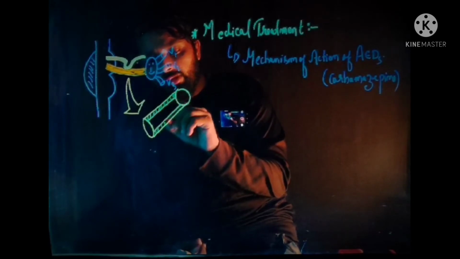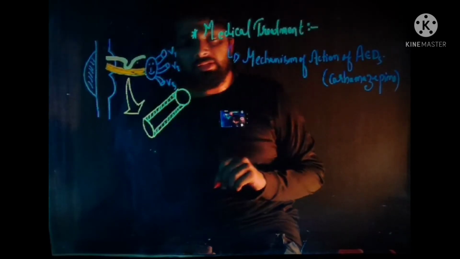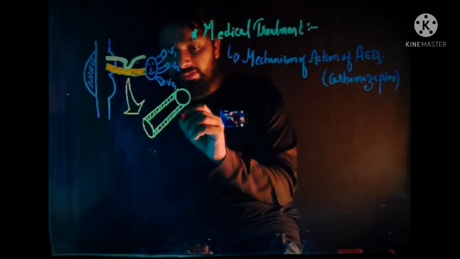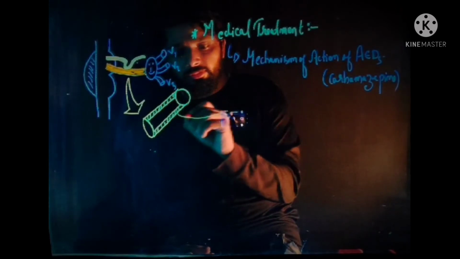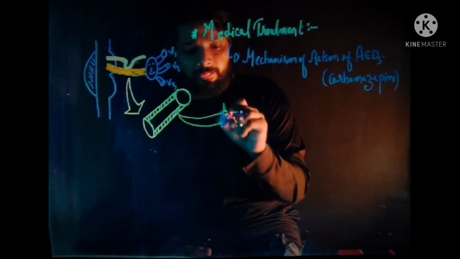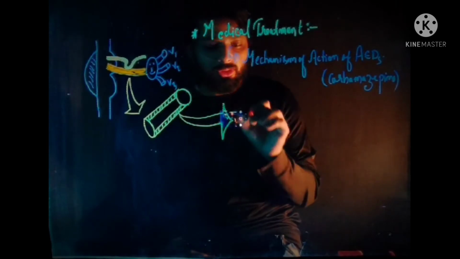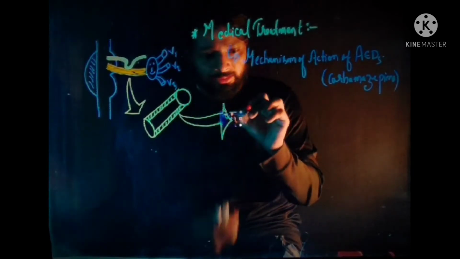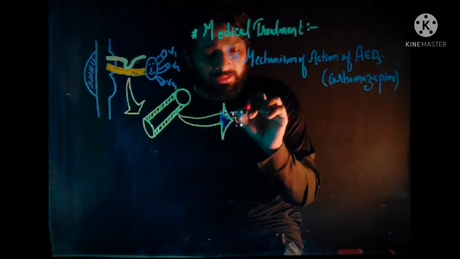Now when we talk about the cell membrane of this nerve fiber, so zoom in, and in the cell membrane basically what happens?